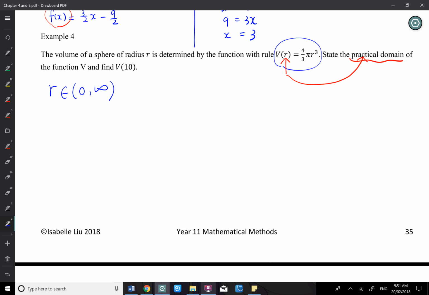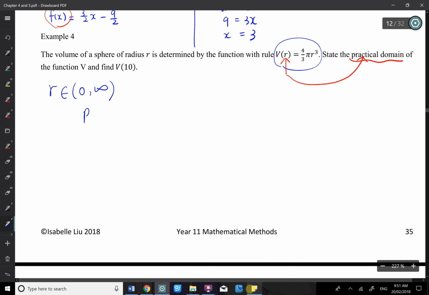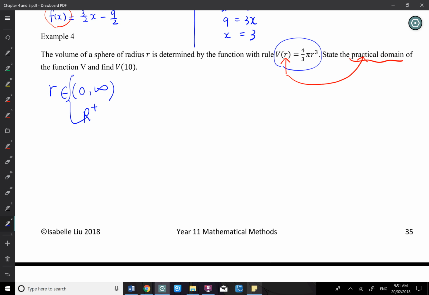Yeah, you can. You can just say r plus, that's equivalent. They're the same. There's always more than one way to write it. If you can make sure that's right, then all good. You can write it in multiple ways. So that's r plus, or 0 to infinity.